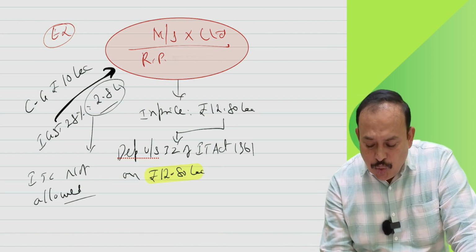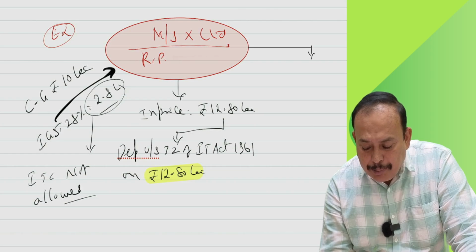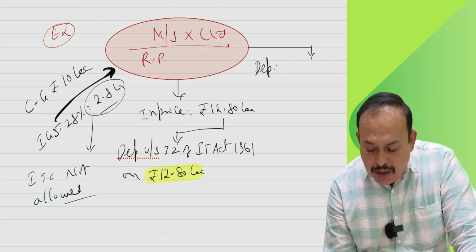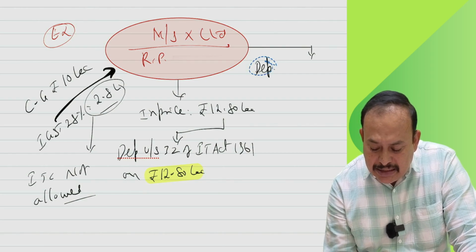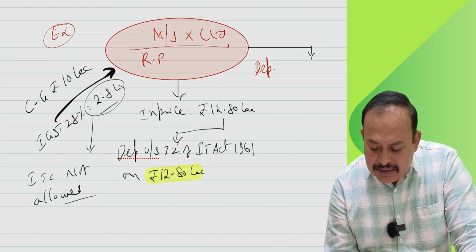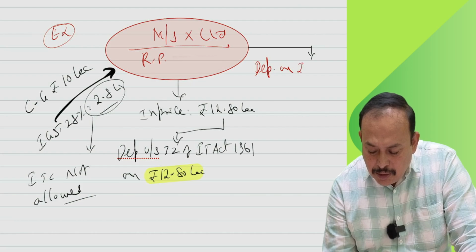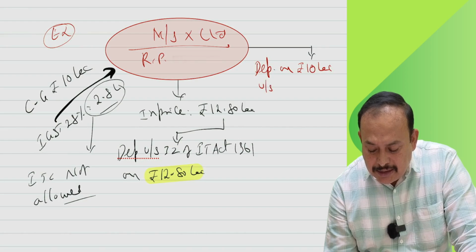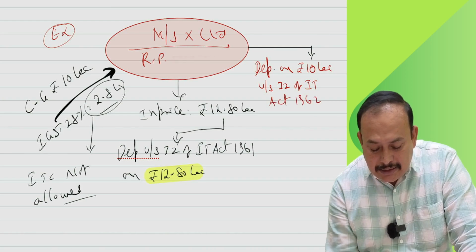No, sir. Who said, sir, that I am going to claim depreciation on that? I am going to claim depreciation on rupees 10 lakhs under section 32 of the Income Tax Act 1961.